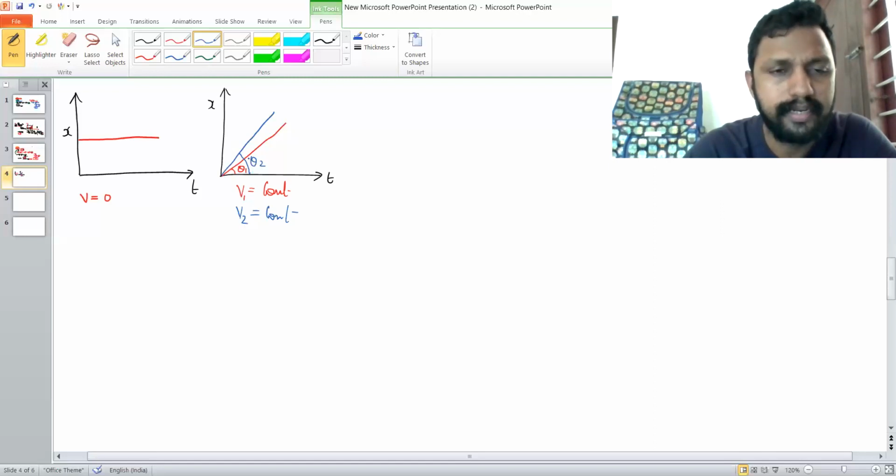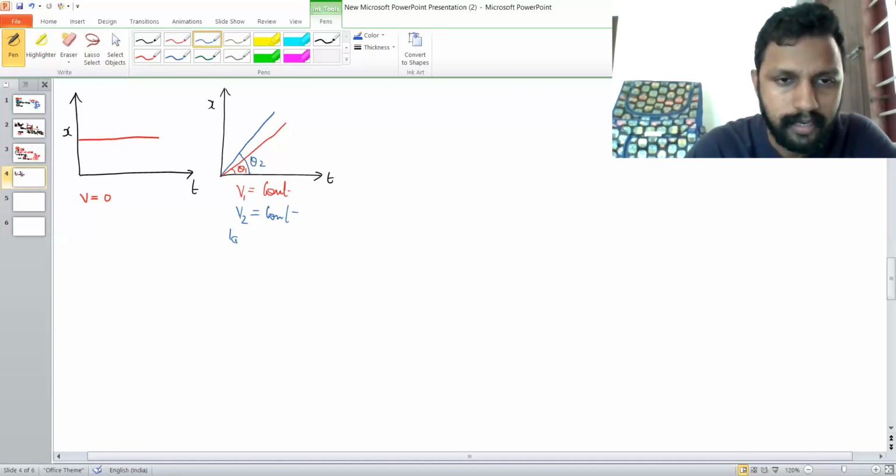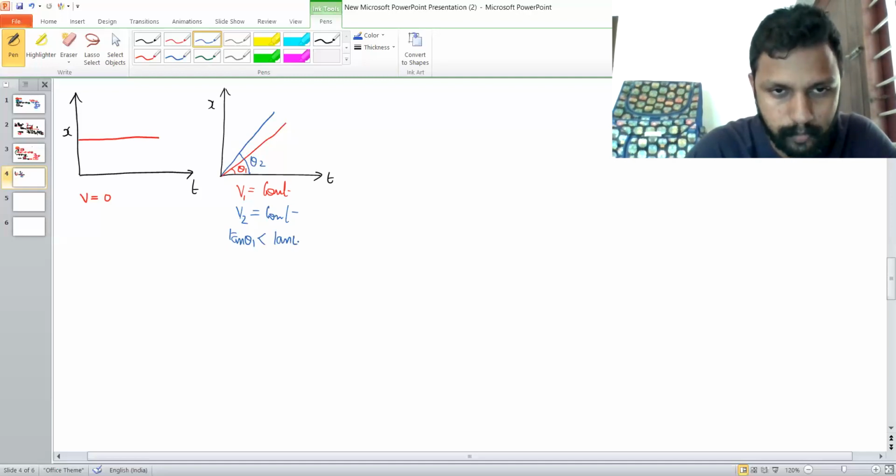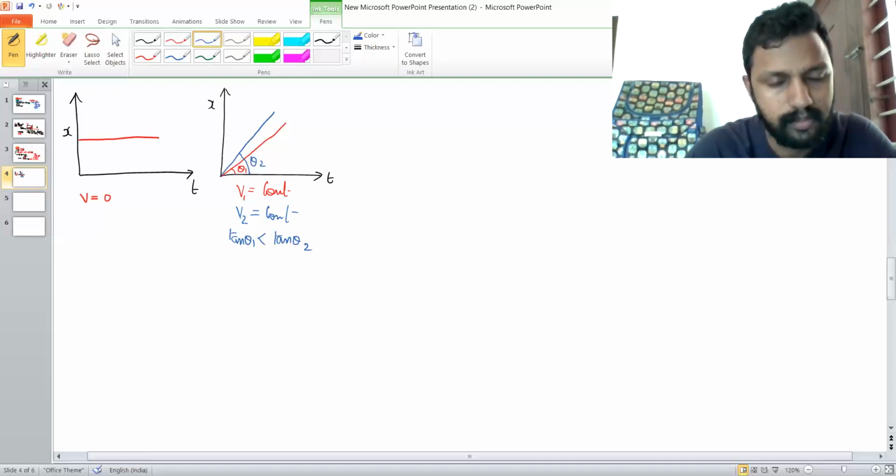Since theta1 is less than theta2, tan theta1 is less than tan theta2. Is this clear? Therefore, tan theta1 will give you v1, and v1 will be less than that of v2.